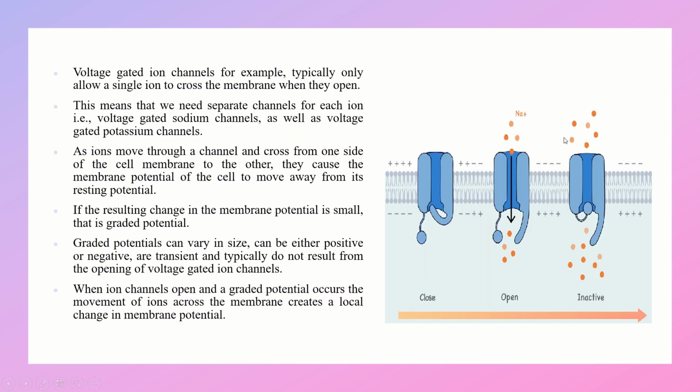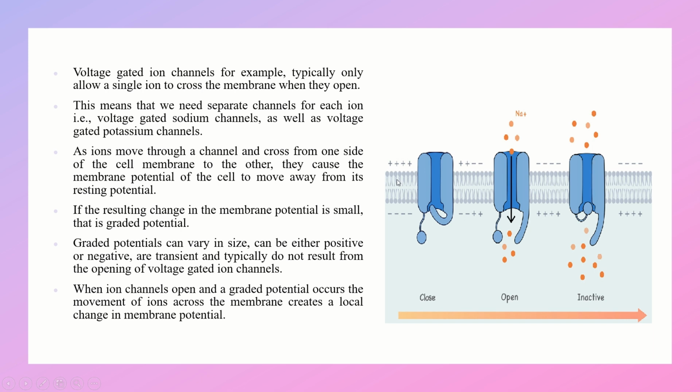And voltage gated ion channels, for example, typically allow only a single ion to cross the membrane when they open. So that means that we need separate channels for each ion. That is voltage gated sodium channels as well as voltage gated potassium channels.